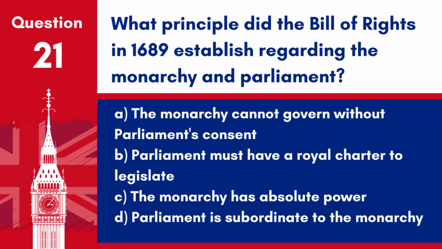B. Parliament must have a royal charter to legislate. C. The monarchy has absolute power. D. Parliament is subordinate to the monarchy. Answer A. The monarchy cannot govern without Parliament's consent. The Bill of Rights established the principle that the monarchy cannot rule without the consent of Parliament, marking a significant step in the development of the constitutional monarchy.